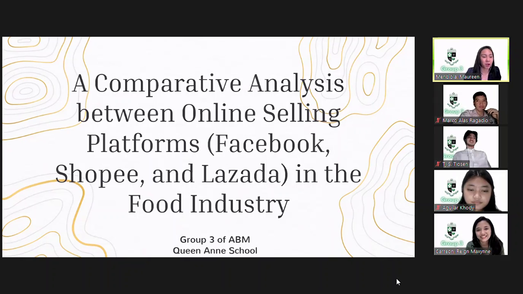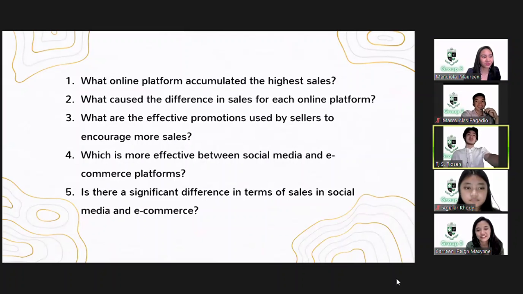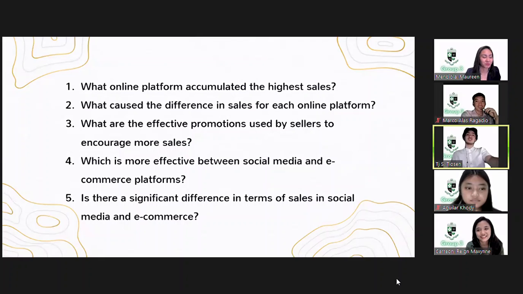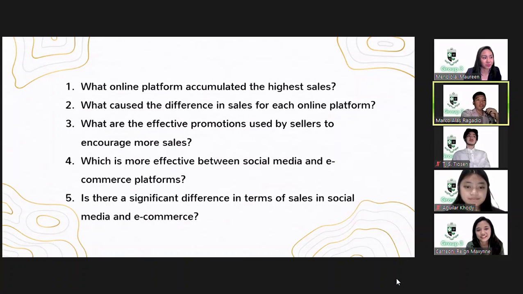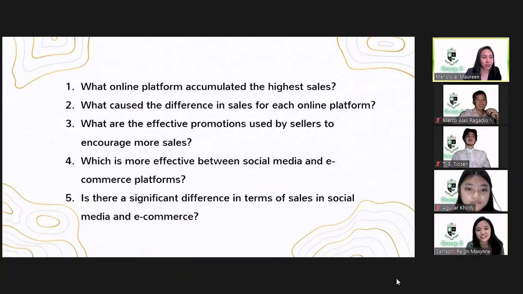For a recap, our title is a comparative analysis between online selling platforms, Facebook, Shopee, and Lazada in the food industry. Our statement of the problem are: Number 1, what online platform accumulated the highest sales? What caused the difference in sales for each online platform? What are the effective promotions used by sellers to encourage more sales? Which is more effective between social media and e-commerce platforms? Is there a significant difference in terms of sales in social media and e-commerce?